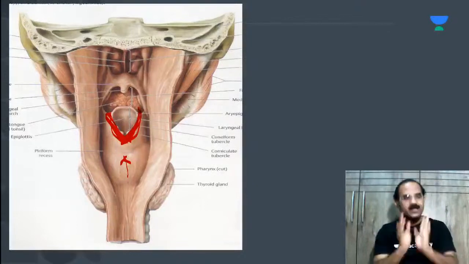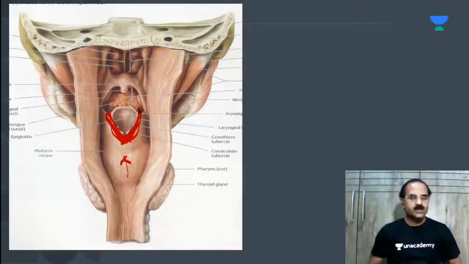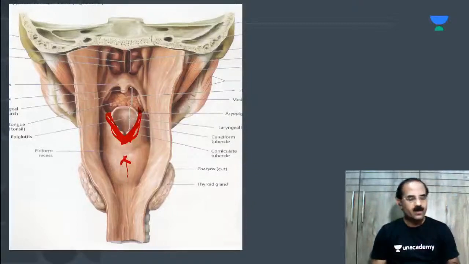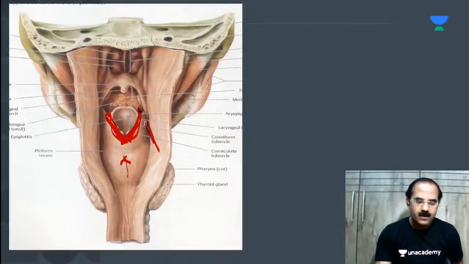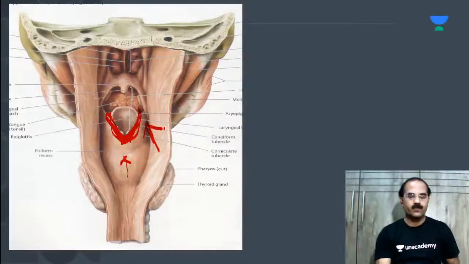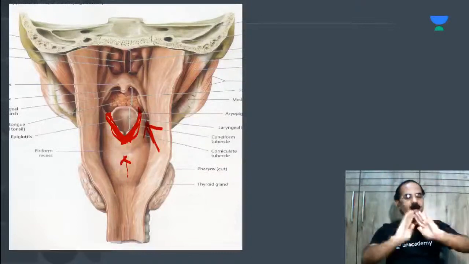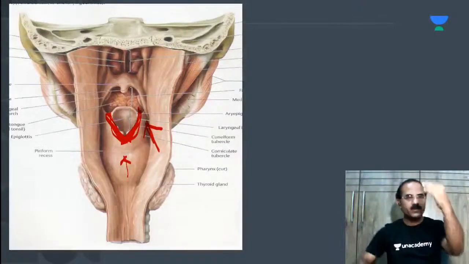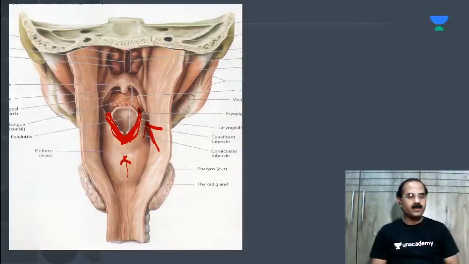So on either side, you've got the aryepiglottic folds. And who's in front? Anterior and lateral. What is the boundary of the pyriform fossa? Look, this space is the pyriform fossa. Inside, that's the pyriform fossa. So on either side are the aryepiglottic folds. And who's going to form the anterior and lateral boundary?